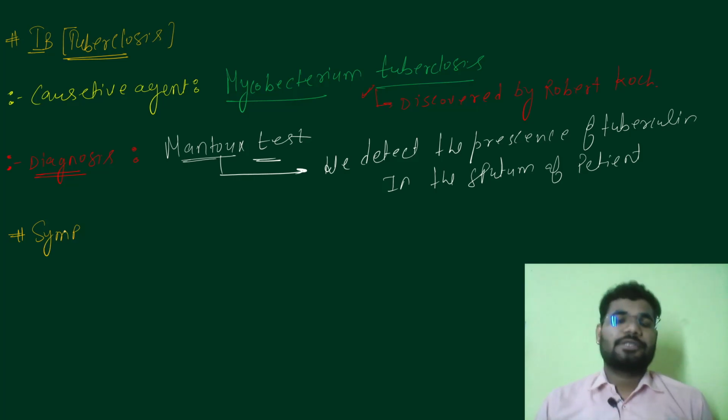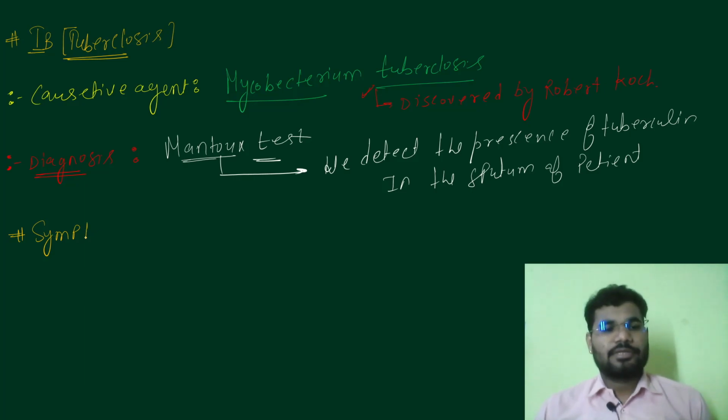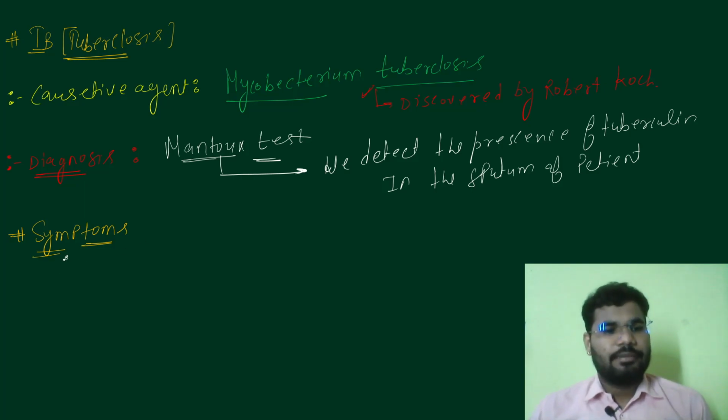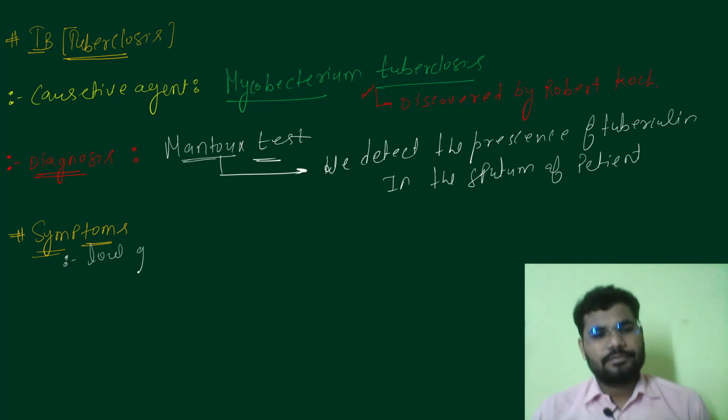And make sure TB is 100% curable if the treatment is followed completely, right? We will also talk about MDR, that is, multiple drug resistant TB. But before that, let us talk about the symptoms. First of all, a fever is maintained throughout the problem. But the fever is not very high, like 102 or 103 degrees Fahrenheit. It is a low grade fever, 97, 98, 99, that is always there.